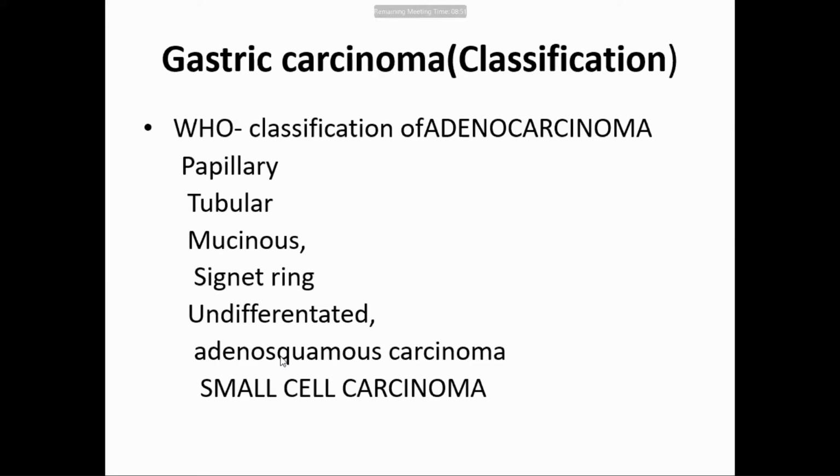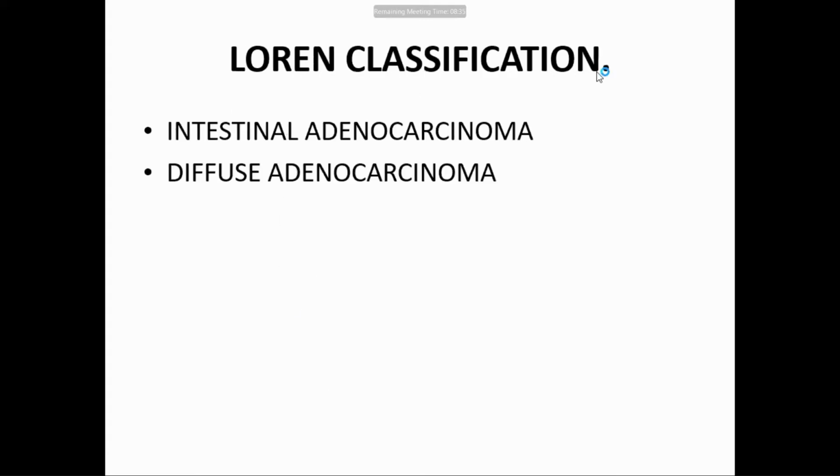Now we go to the second classification. So you remember this: papillary adenocarcinoma, tubular adenocarcinoma, mucinous adenocarcinoma, signet ring adenocarcinoma, undifferentiated adenocarcinoma of stomach, and adenosquamous and small cell. This is the WHO classification. Now, the Lauren classification is very simple. It depends on the histological examination. It is intestinal adenocarcinoma when it is the intestinal type of carcinoma, and diffuse adenocarcinoma when it is signet ring. So the Lauren classification is based on histology.